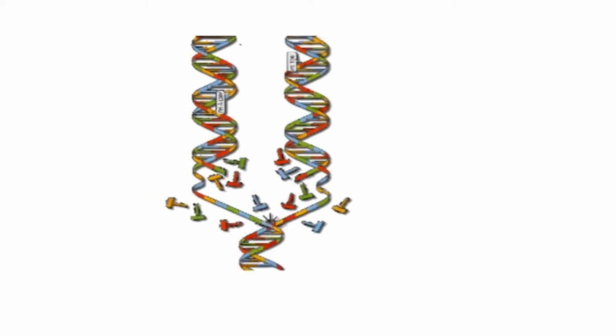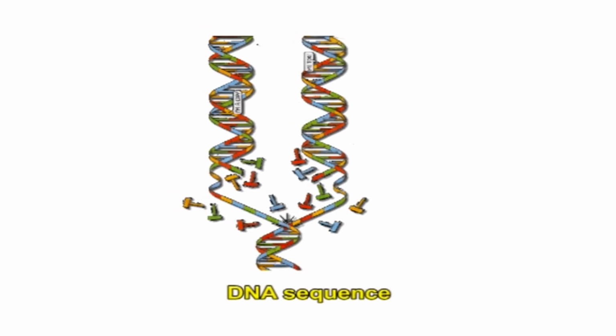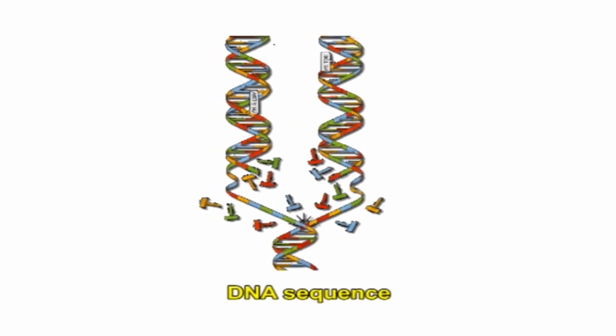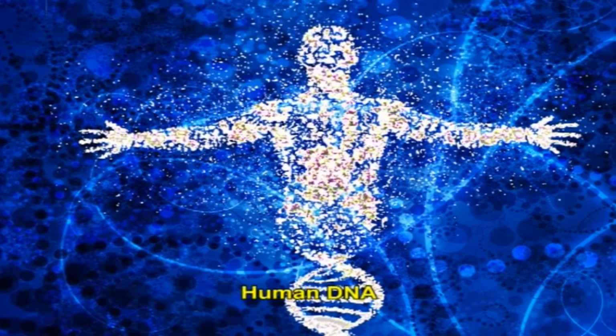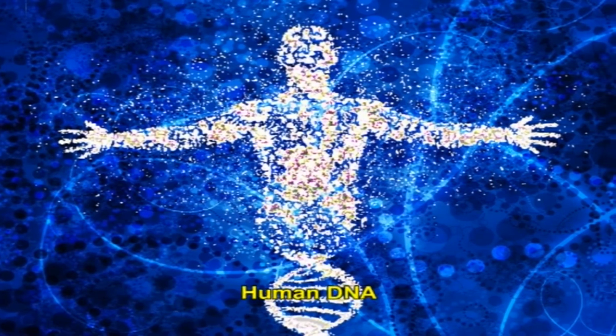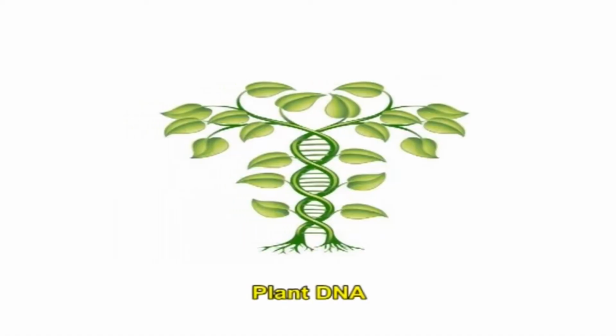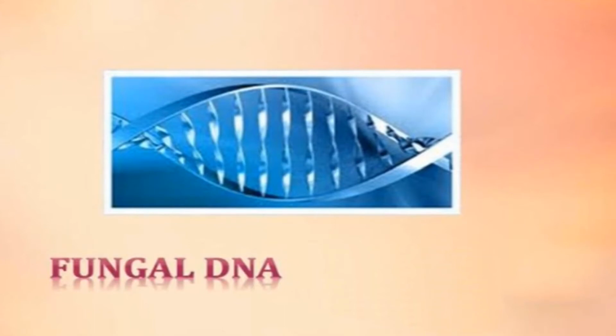rDNA technology uses the palindromic sequences and directs the restriction enzyme to produce the sticky and blunt ends. In the construction of rDNA molecules, the DNA sequences can be selected from any species. For example, human DNA may be joined to a plant DNA, or fungal DNA may be joined with the bacterial DNA.